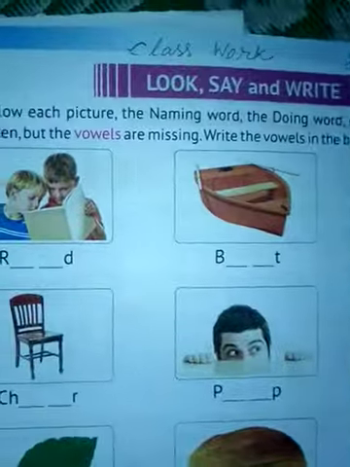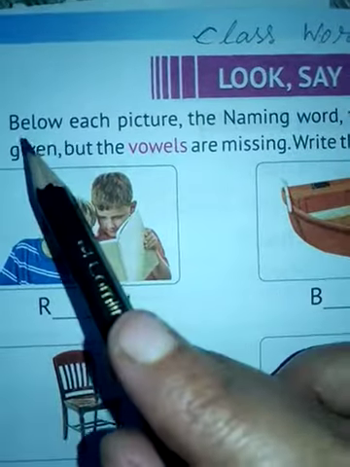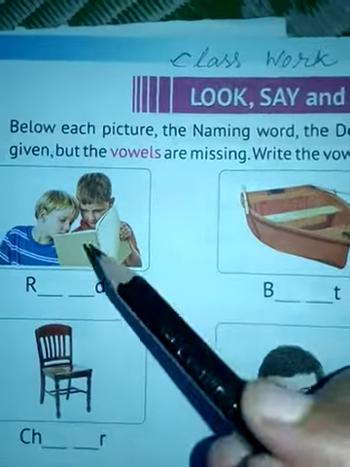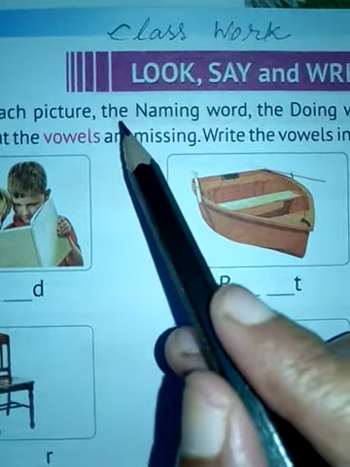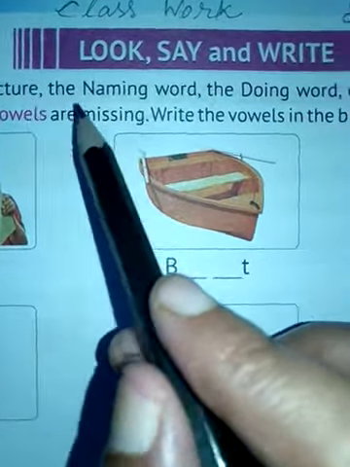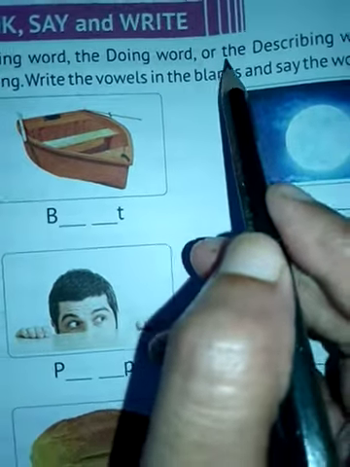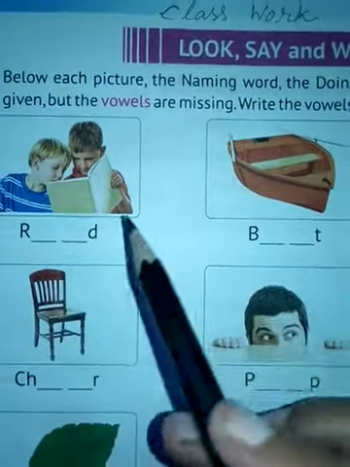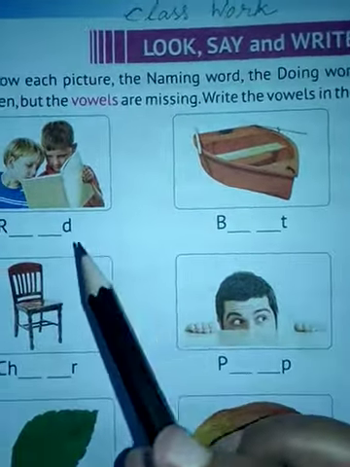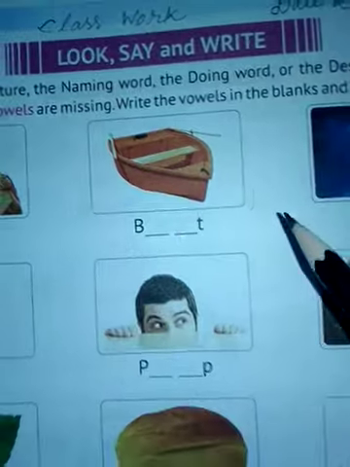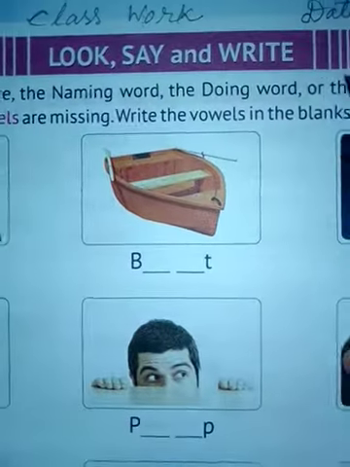Here you can see some pictures given, and below each picture the naming word, the doing word or the describing word is given. Somewhere you can see doing words, somewhere naming words and somewhere describing words.